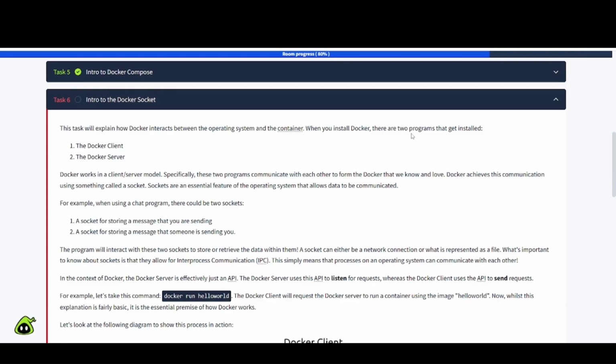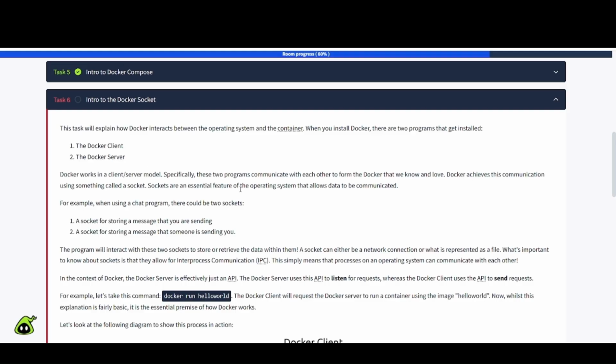When you install Docker, there are 2 programs that get installed. Number 1, the Docker client, and then you have the Docker server. Docker works in a client-server model. Specifically, these 2 programs communicate with each other to form the Docker that we know and love. Docker achieves this communication using something called a socket.